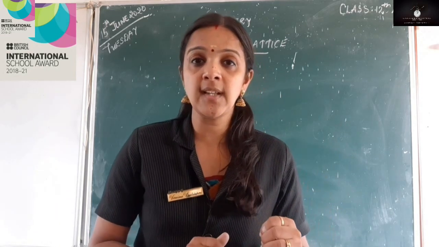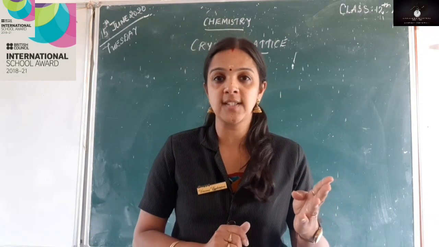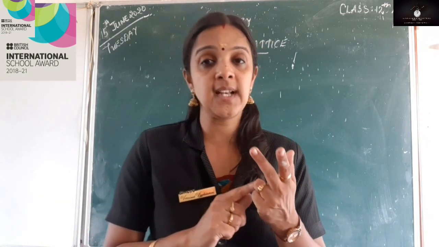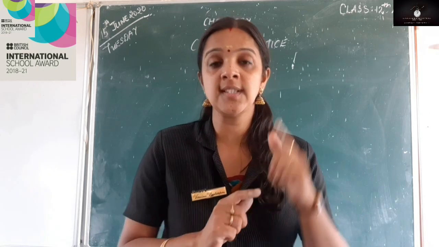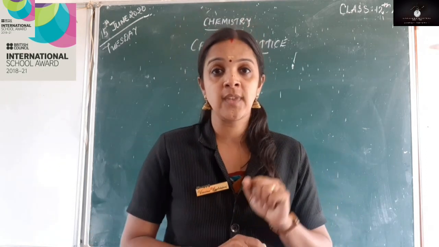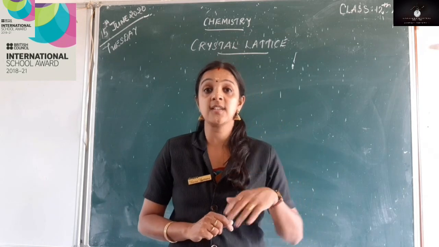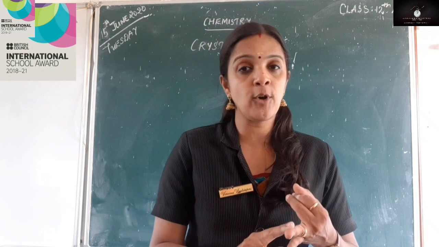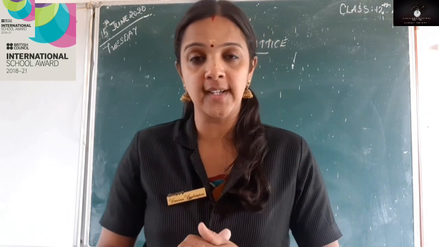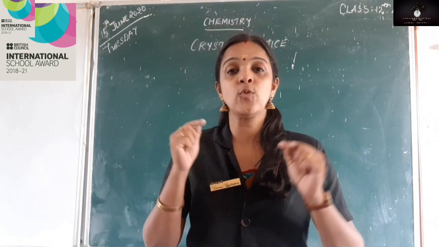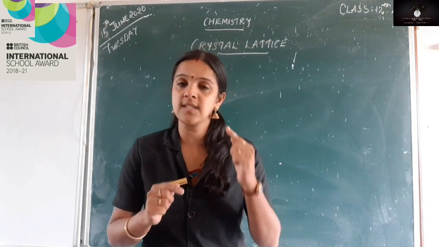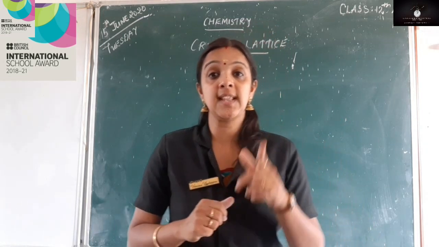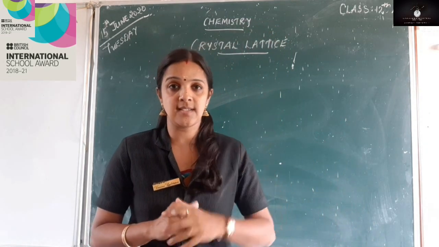How many types are there? Crystalline solids are broadly classified into 4 types. They are ionic solids, metallic solids, covalent solids and molecular solids. Molecular solids are further classified into polar molecular, non-polar molecular and hydrogen bonded. So these are the things which we saw in the previous class. Now we have an interesting topic for today, that is crystal lattice.